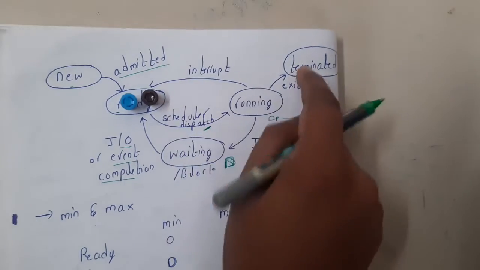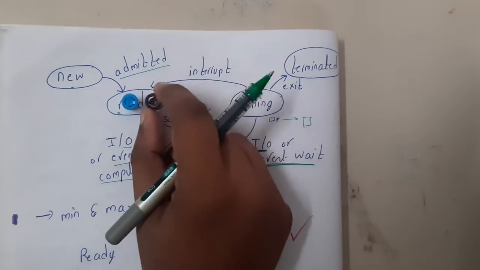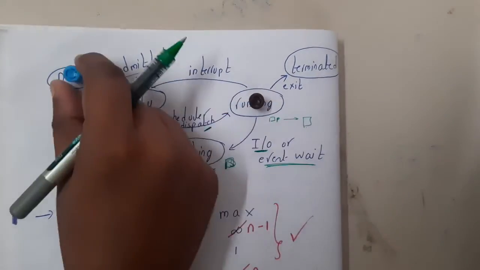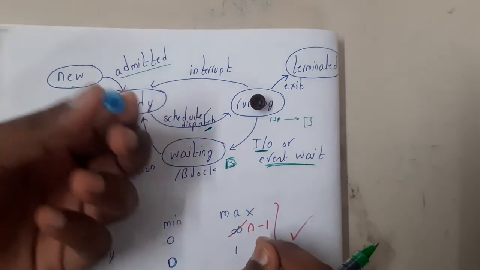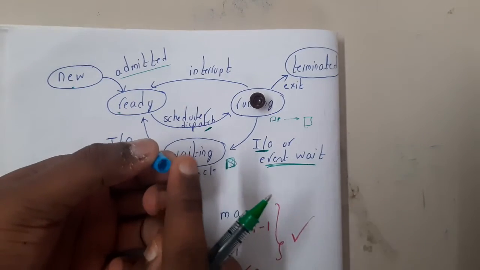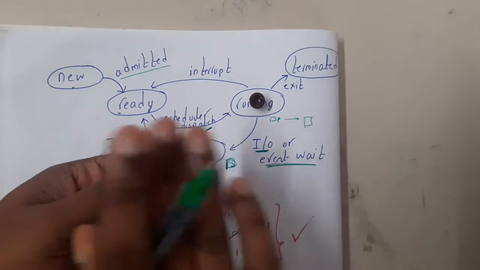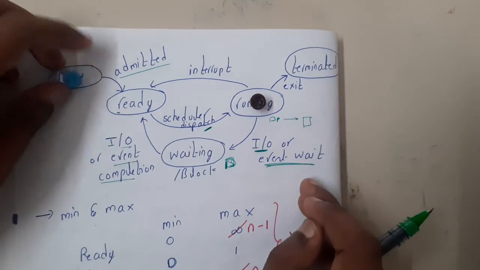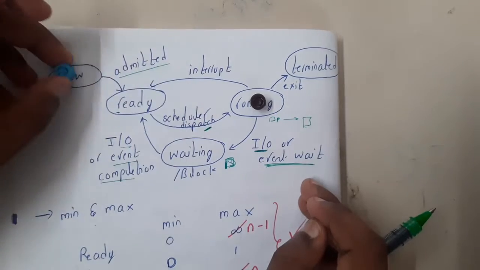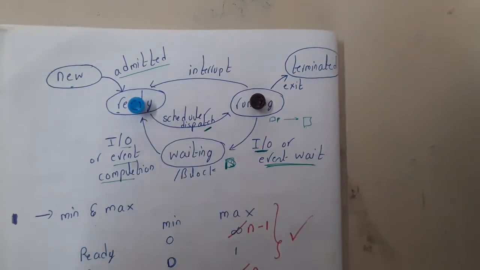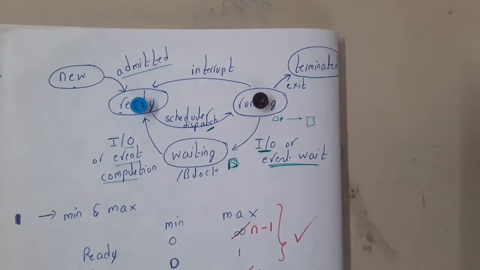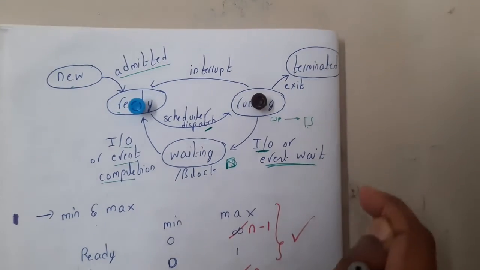Now let us discuss the other path. Assume that this process got a chance, it came here, and now a new process has been started, which is the system shutdown, guys. Basically system shutdown or power cut. If it happens, everything will be turned off directly, right? If the system shutdown starts and it is coming to the ready state, it is an emergency shutdown. At that time you will start closing all the applications, right?